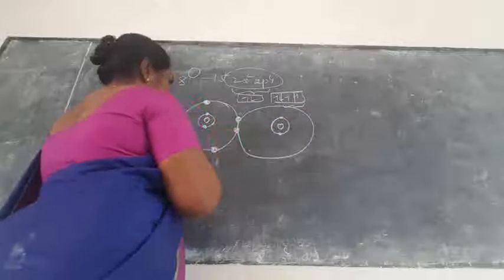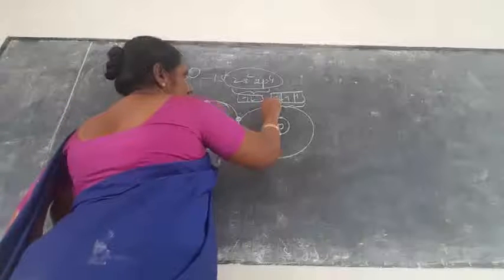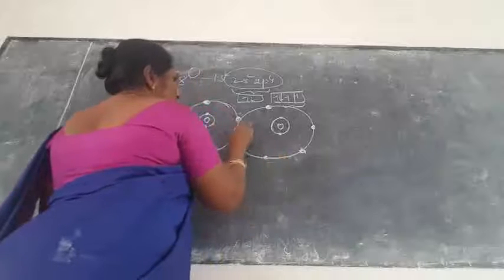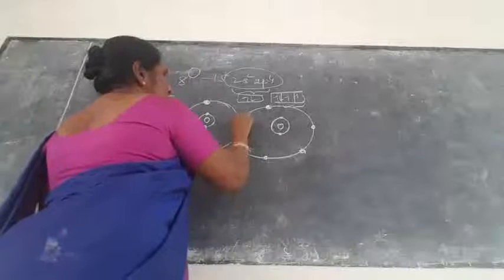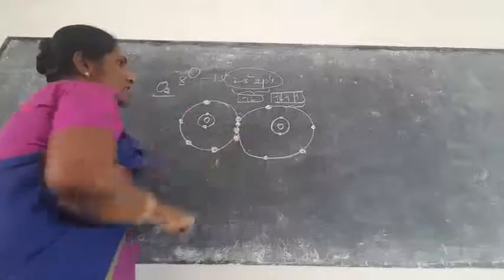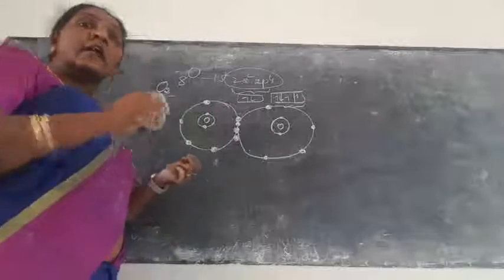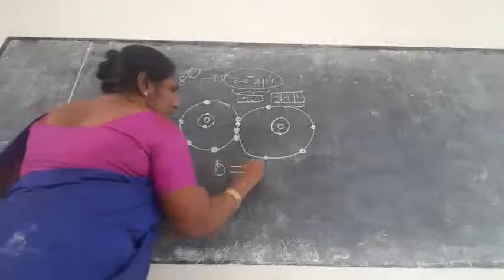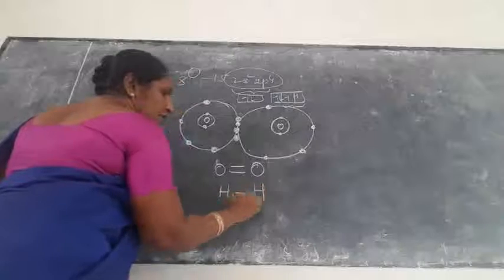So how do you draw this? Again this will be shared. Again 1, 2, 3, 4, 5 and 6. Okay. So this will be shared 2 electrons. So that is the reason oxygen exists with the double bond. So that is the oxygen, how it will be represented? Oxygen double bond. Hydrogen will be represented by hydrogen, hydrogen. This is the single bond.